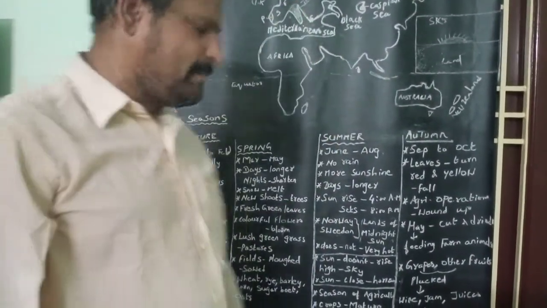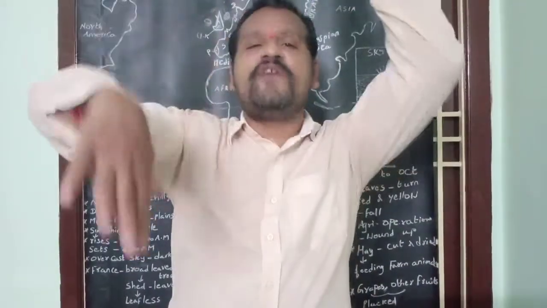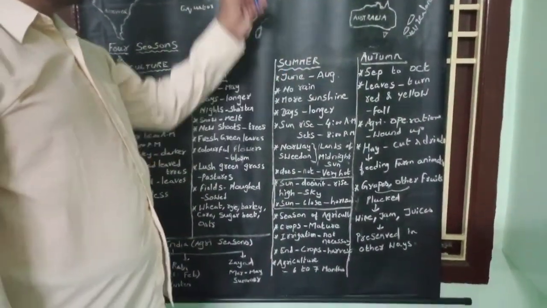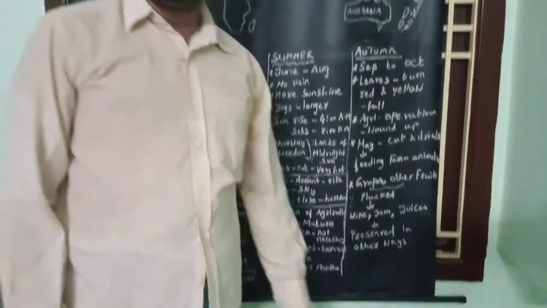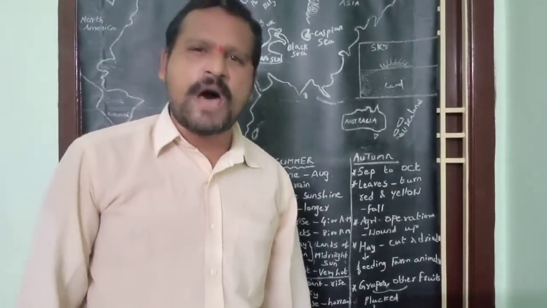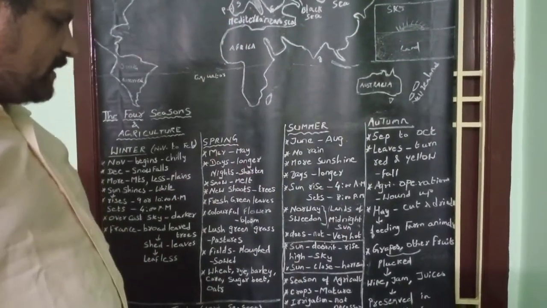Why is irrigation not necessary during summer season in Europe continent? Occasionally rainfall occurs. This rainfall water is sufficient for crop cultivation during summer season in Europe continent.